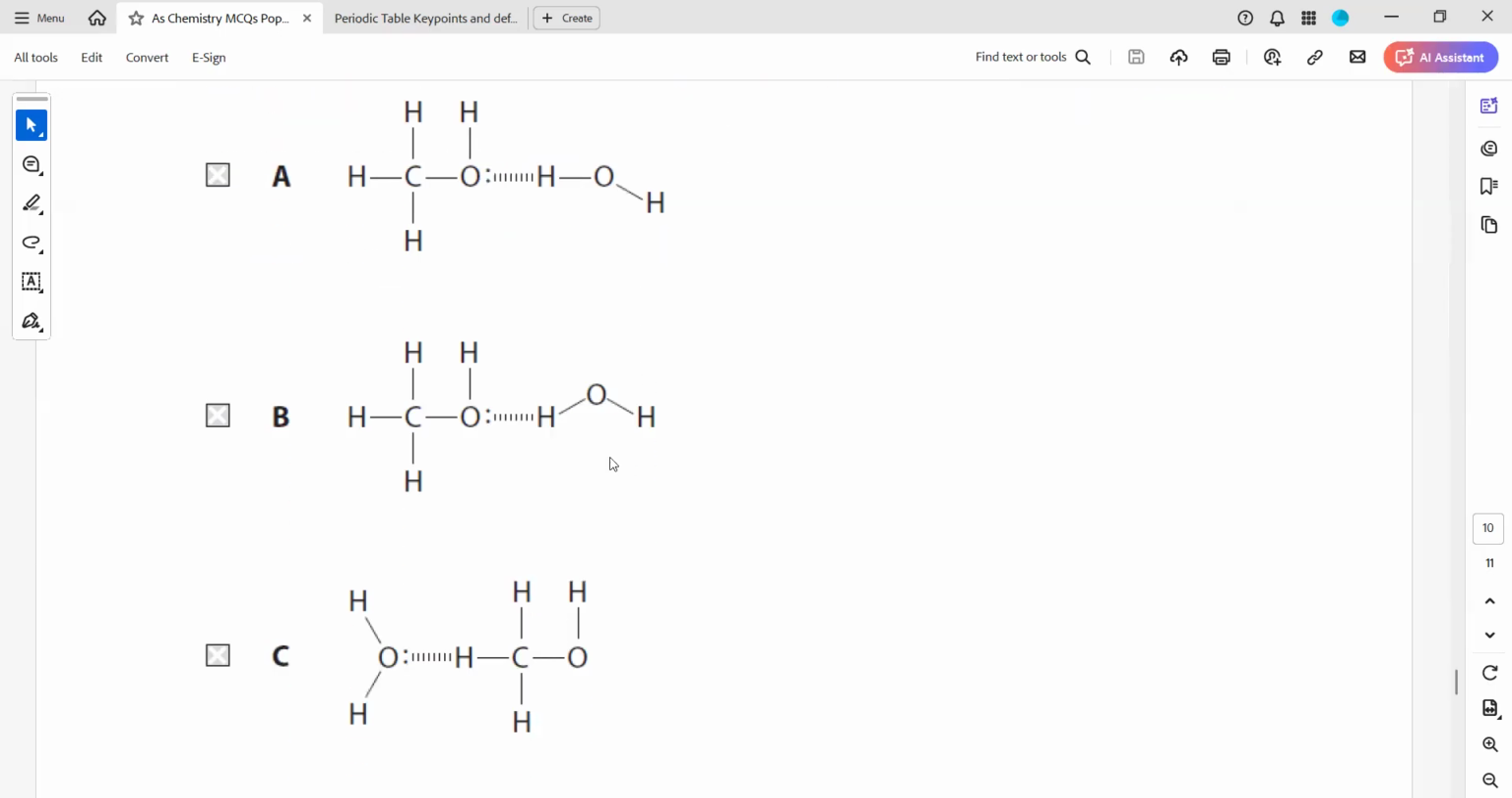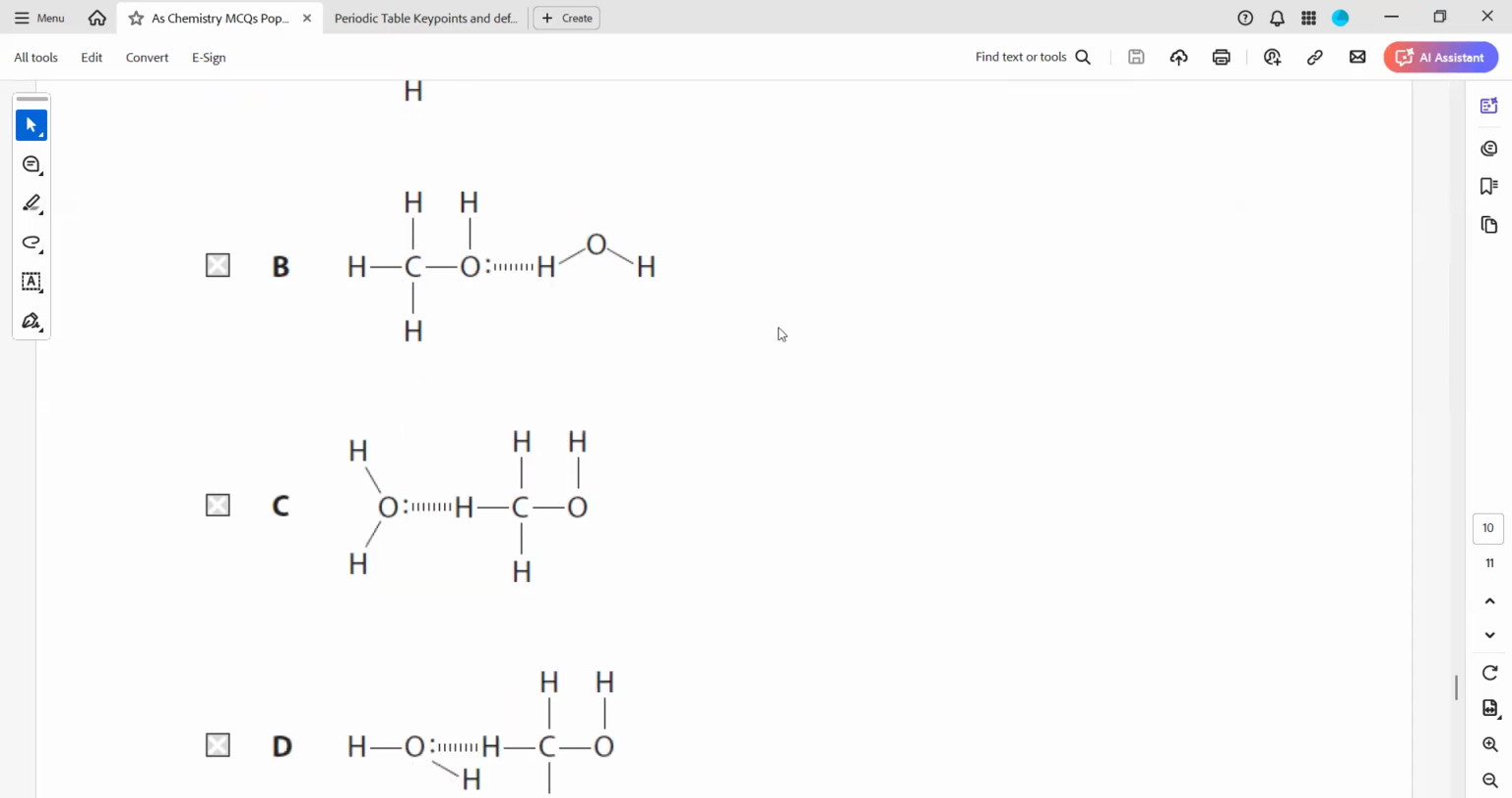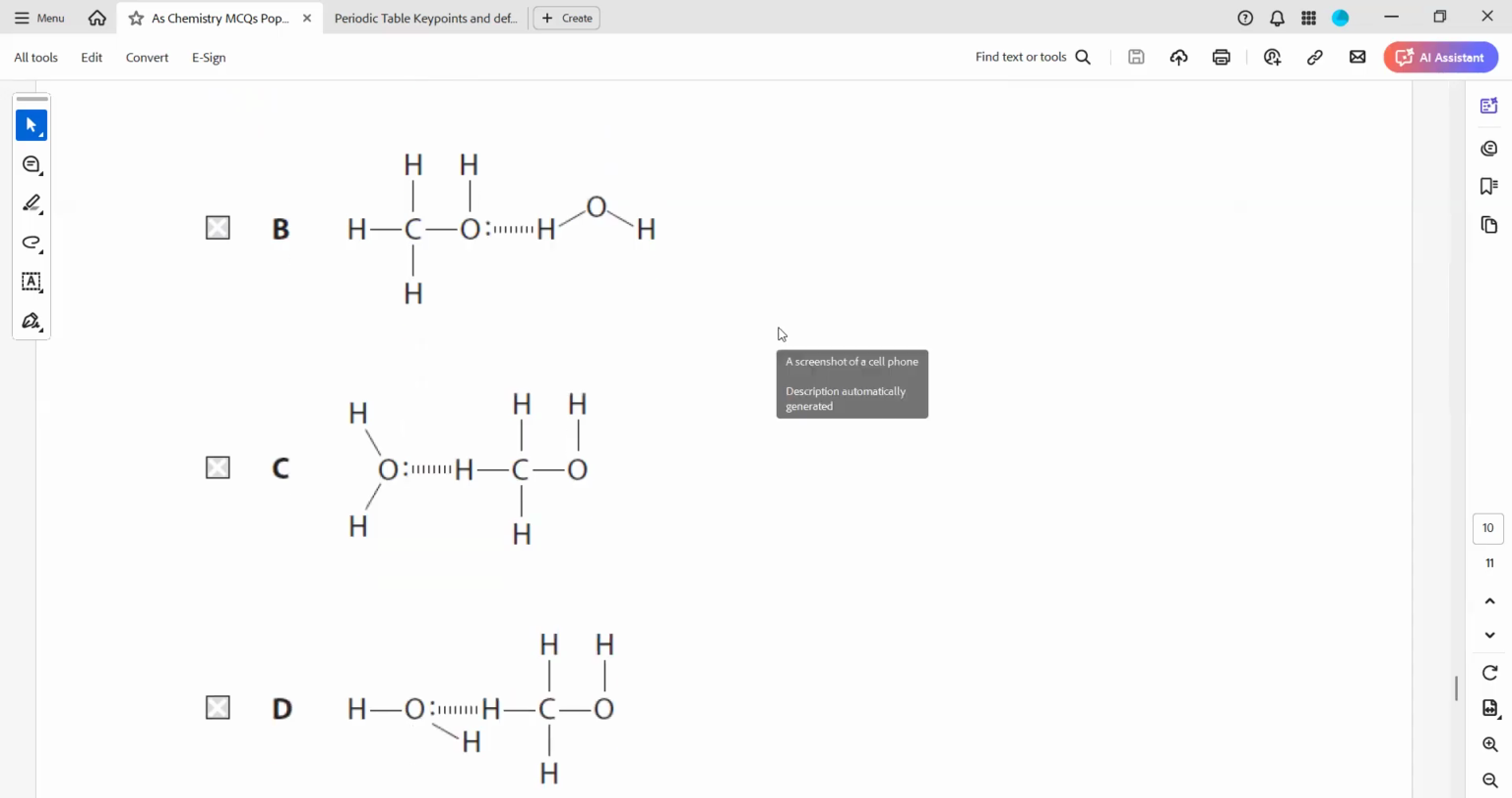What about option C? In option C, this hydrogen cannot form a hydrogen bond because this hydrogen belongs to a molecule of methanol and is not attached to oxygen or nitrogen or fluorine. So that's why this hydrogen bond is shown wrong, incorrect.